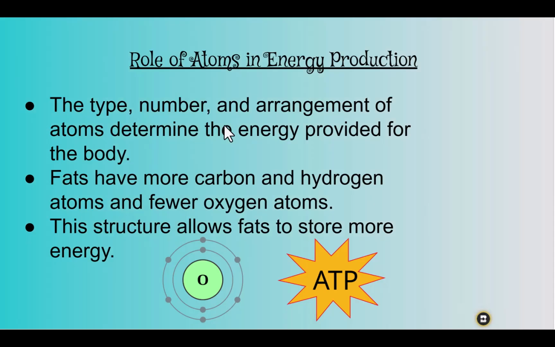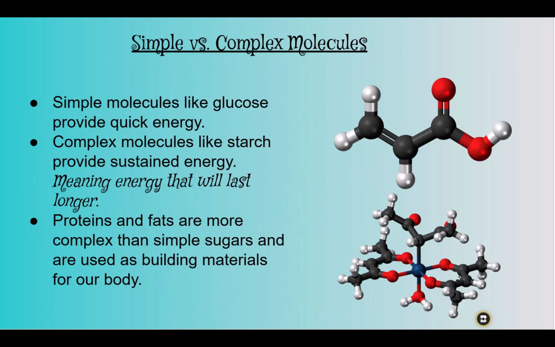The roles of atoms in energy production. The type, number, and arrangement of atoms determine the energy provided for the body. Fats have more carbon and hydrogen atoms and fewer oxygen atoms. This structure allows fats to store more energy.